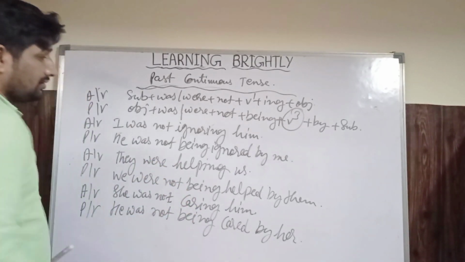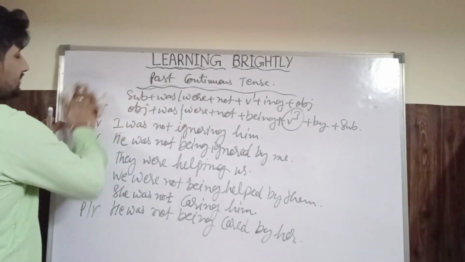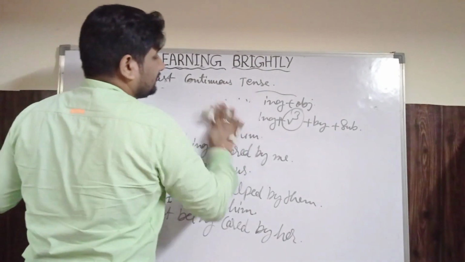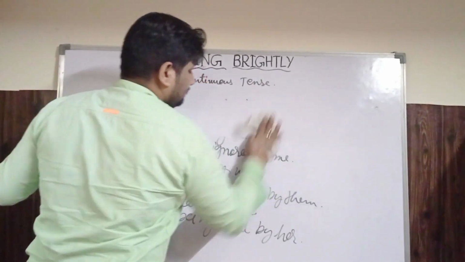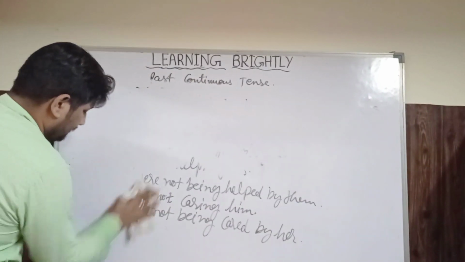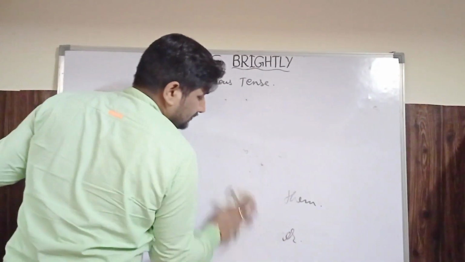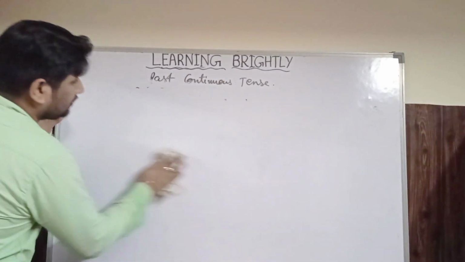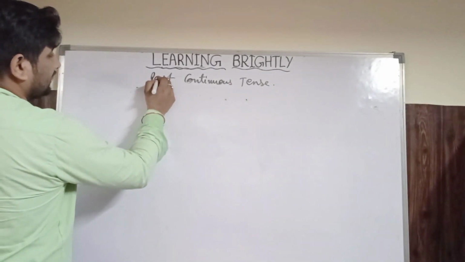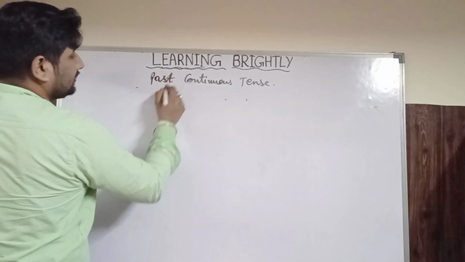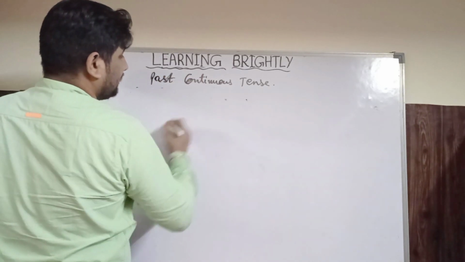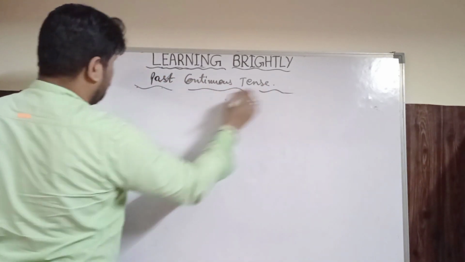So next, let's start the interrogative sentences. So dear friends and dear students, simple और negative तो easy थे. Interrogative भी easy ही है, but you have to keep in your mind the formula.